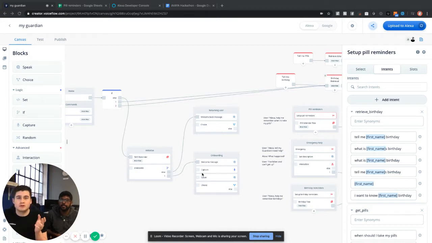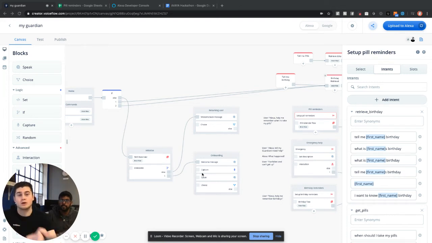And so we built the My Guardian project, and what My Guardian is supposed to do is essentially be sort of an elderly care assistant that works on multiple different channels. So SMS, IVR, so sort of using a CPaaS, as well as Alexa and Google Assistant.